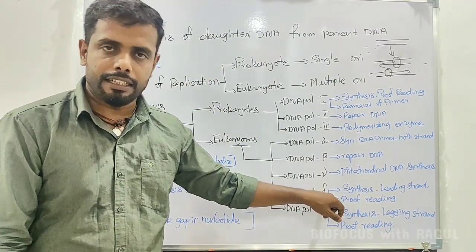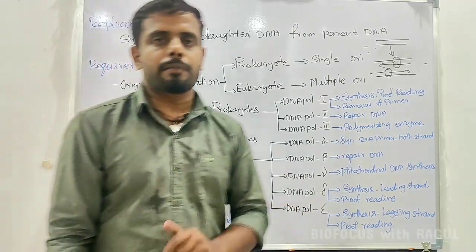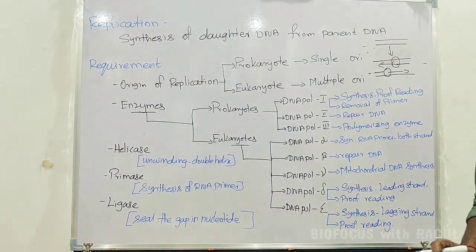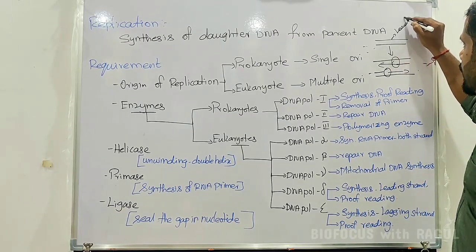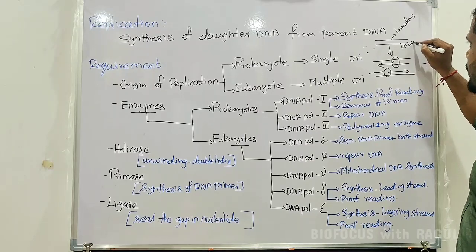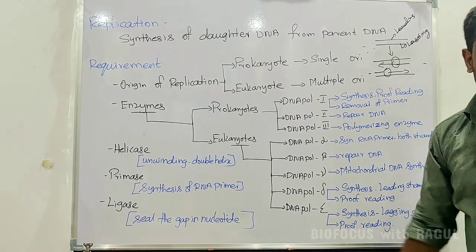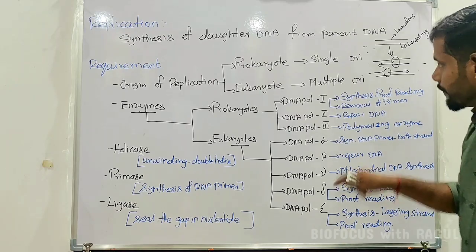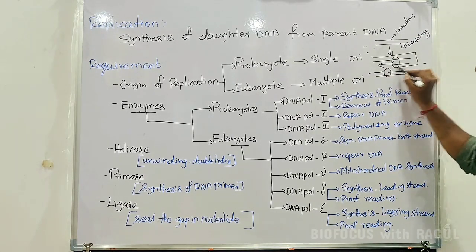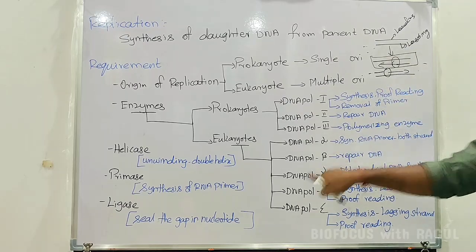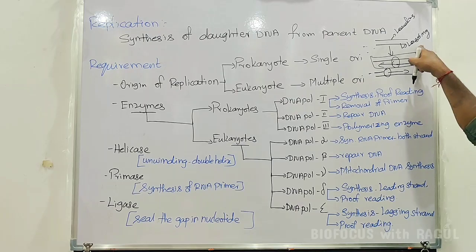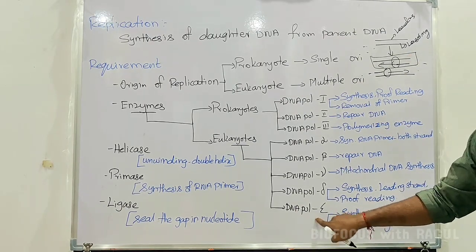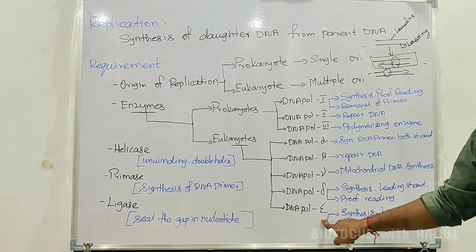Next, DNA polymerase delta. அப்ப DNA polymerase delta ஓட வேலை என்ன அப்படினு கேட்டிங்கனா, நம்ம பார்த்தோம் DNA is a double stranded DNA. அப்ப double strandedல one strand we are saying that leading strand, another strand we are saying that lagging strand அப்படினு சொல்றோம். ஓகேவா? அப்போ if the complementary strand synthesis is happening in the leading strand அப்படினா, that is going to be done by DNA polymerase delta. Okay, if in the case of lagging strand, new complementary strand is synthesizing, அப்படினா that is going to be done by DNA polymerase epsilon.